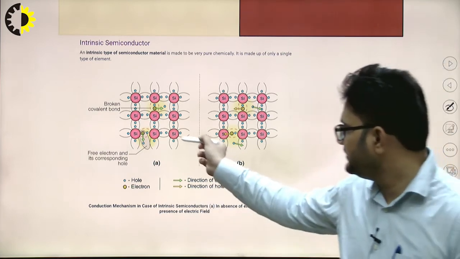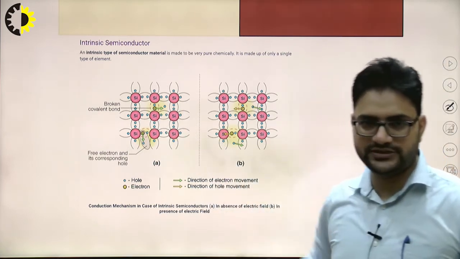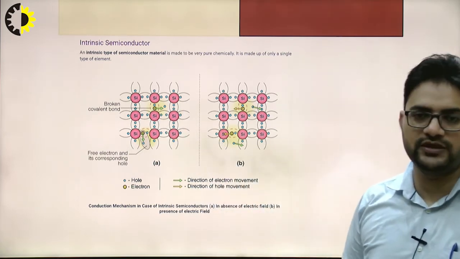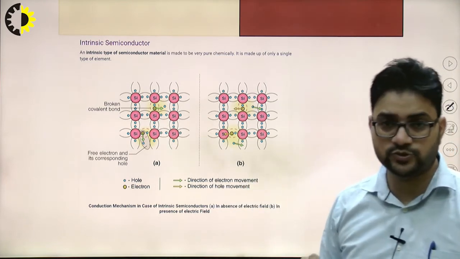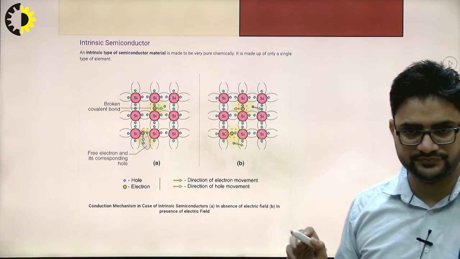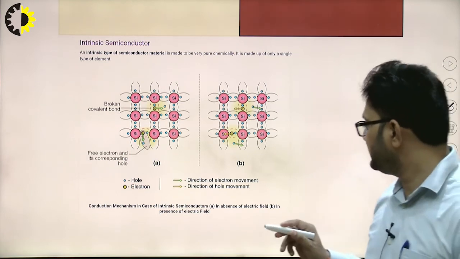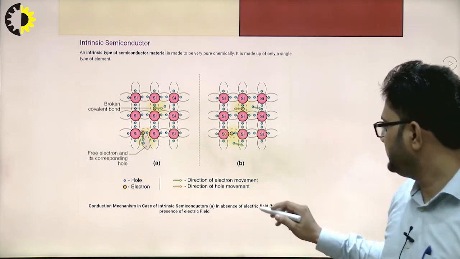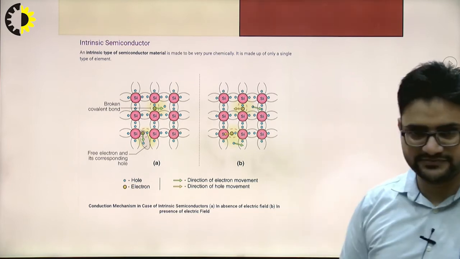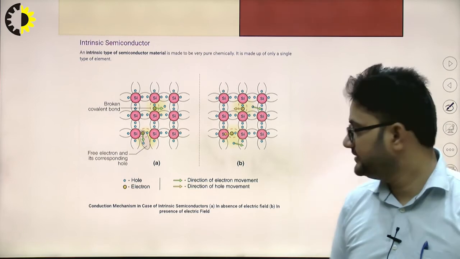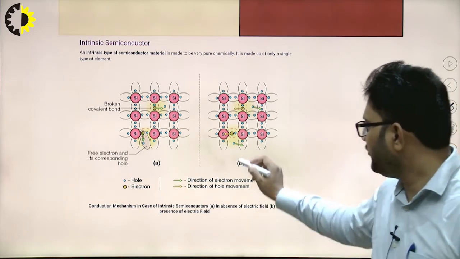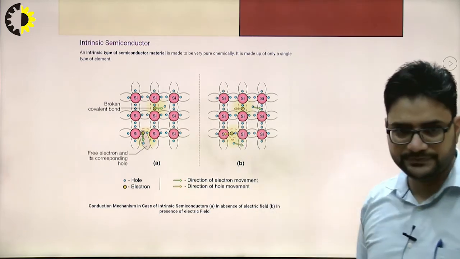They are tightly bonded together, so they cannot be moved. But if we apply an electric field in the form of a voltage source, a number of covalent bonds will be broken.